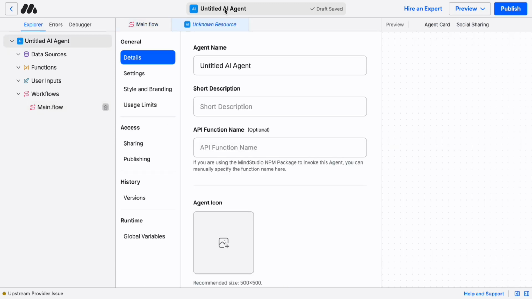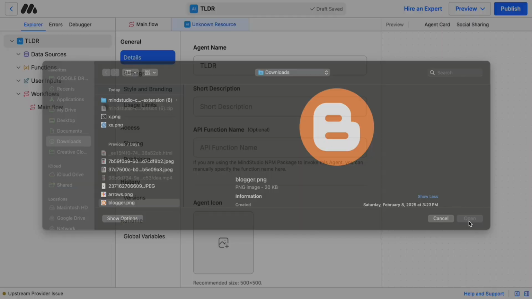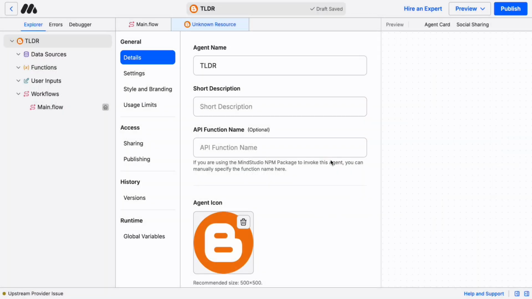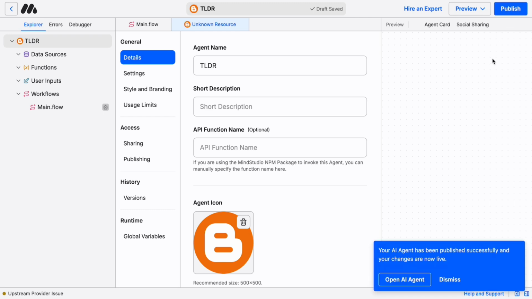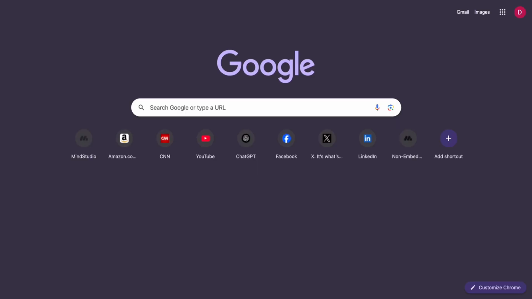Again, right now it's called untitled. Let's call it TLDR. Again, we could give it an icon. I don't know if I've got any icons here. Okay, I'll give it this blogger icon. Obviously, you can give it any icon. And then you can publish it. And then that agent is available in our Chrome extension. So let's go ahead and use it.